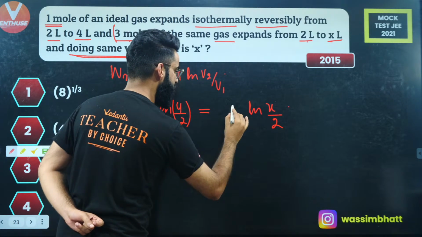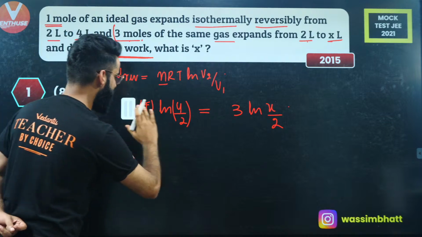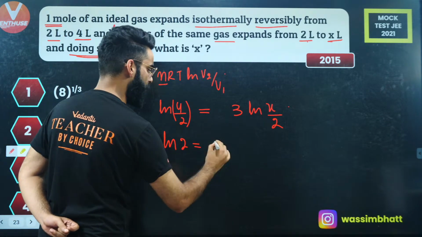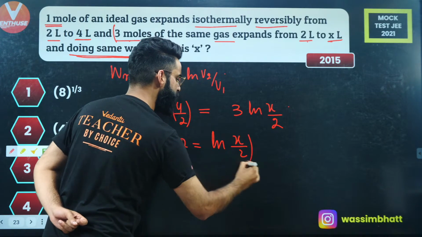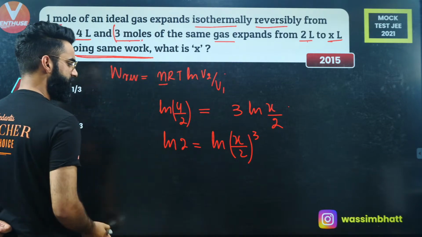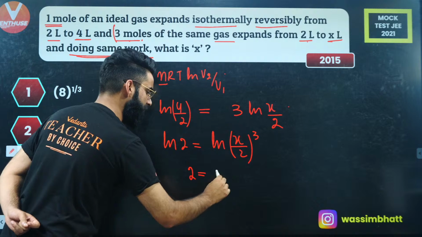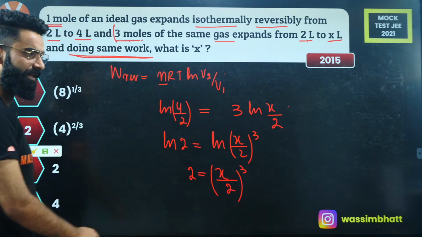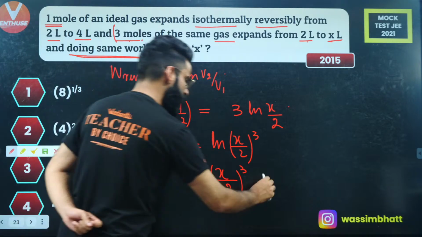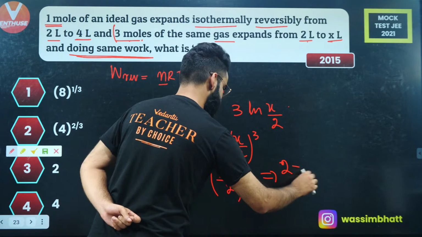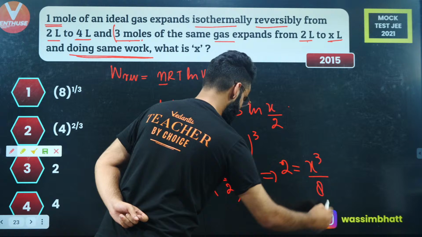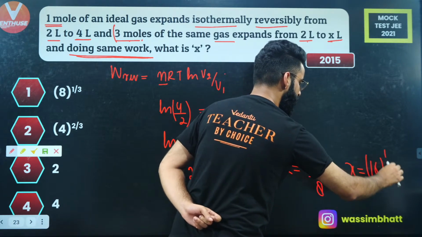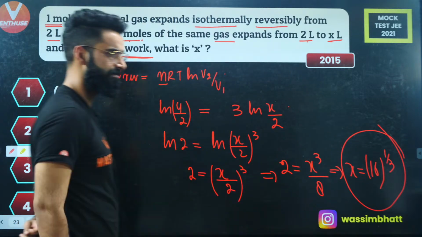So over here, I'm going to erase everything and write 3, and erase this nRT. So it's going to be ln of 2 is equal to ln of X divided by 2, raised to the power 3. So I get 2 is equal to X divided by 2, raised to the power 3. From here I get 2 is equal to X cube divided by 8, since 2 twos are 4, 2 fours are 8. So you get X is equal to 16 raised to the power 1 by 3. So this is going to be the answer.